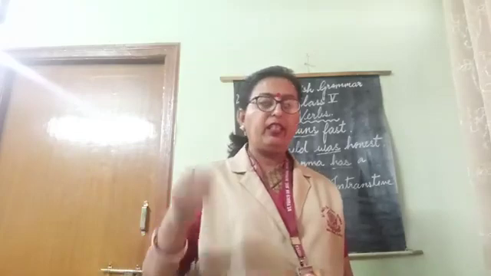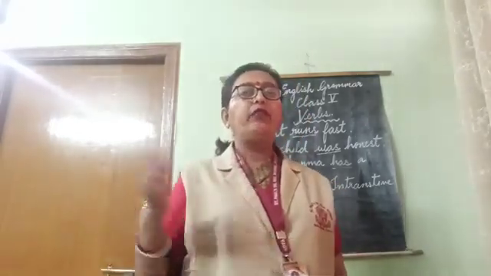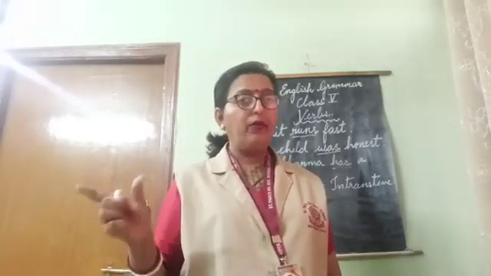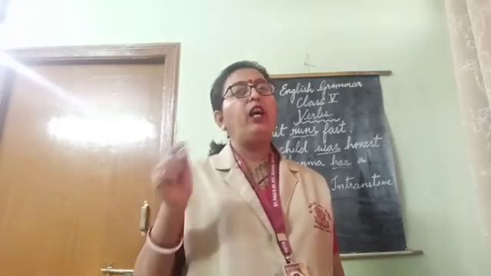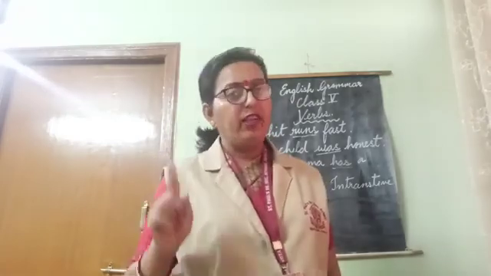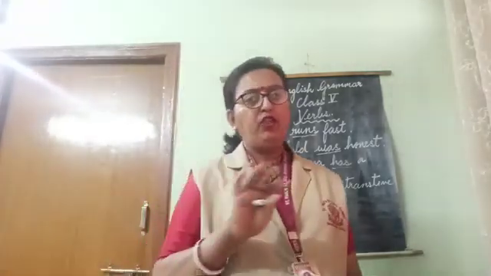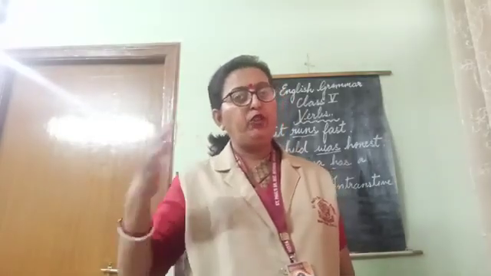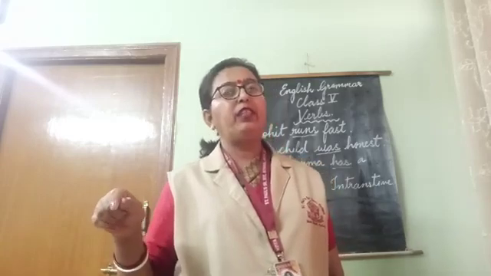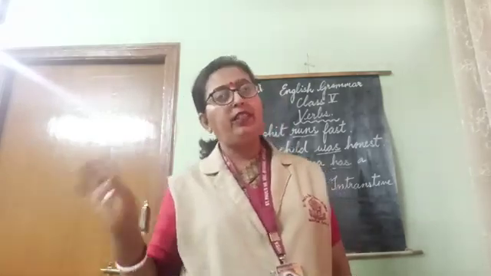I'll just repeat it. I love dash. I love what? I love ice cream. I can answer that question, what? So this kind of a sentence will be a transitive sentence, love is your verb, but what kind of verb is that? Because you need something to complete it. That ice cream word is completing it, no? That is the object. So that is why this is a transitive verb.